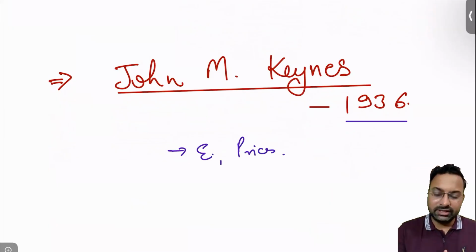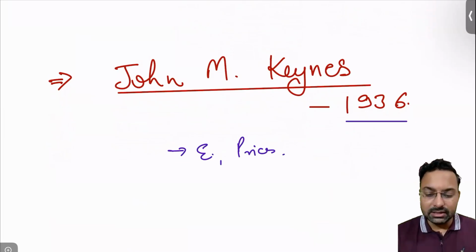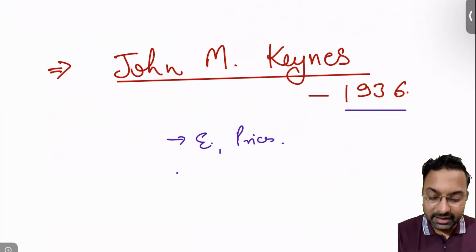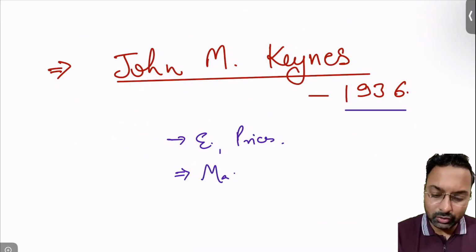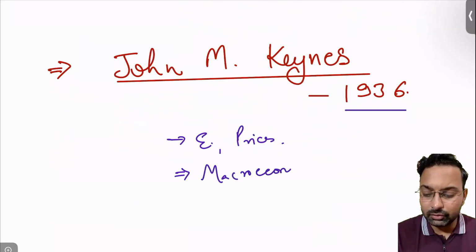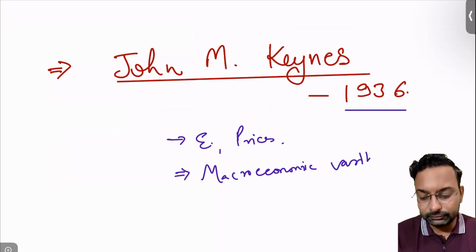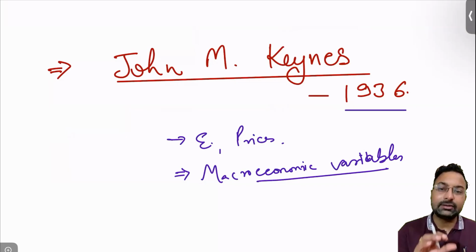What he was mainly talking about were macroeconomic variables, those things that we recently talked about.